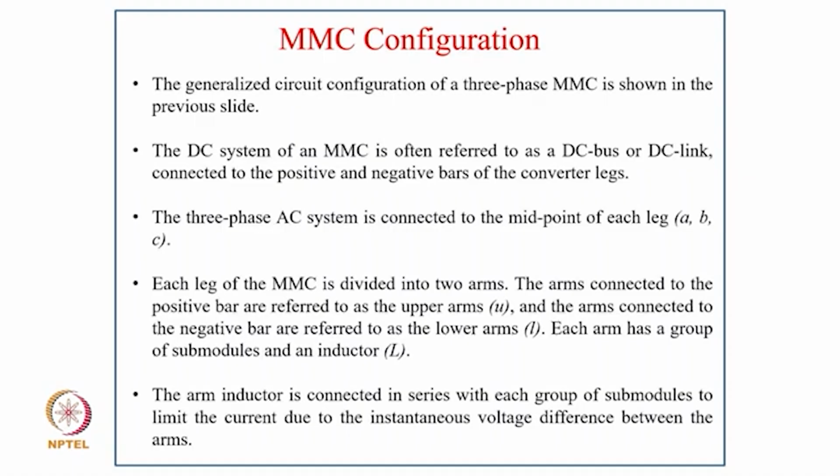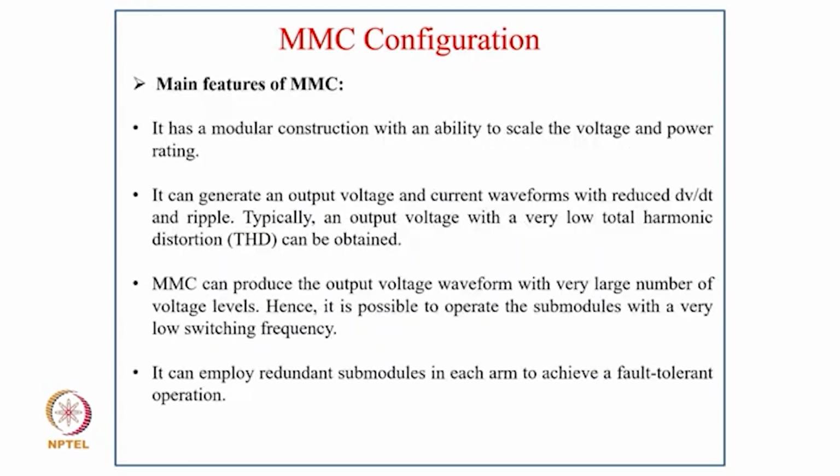The arms connected to the positive bar are referred to as the upper arms, and the arms connected to the negative bar are referred to as the lower arms, and each arm has a group of submodules and an inductor L. The arm inductor is connected in series with each group of submodules to limit the current due to the instantaneous voltage difference between the arms.